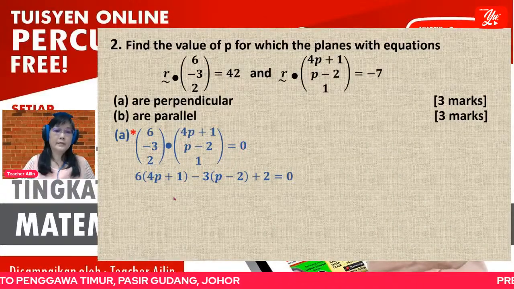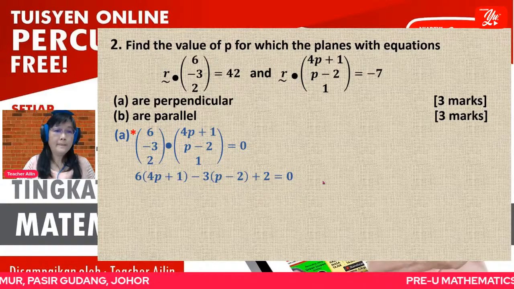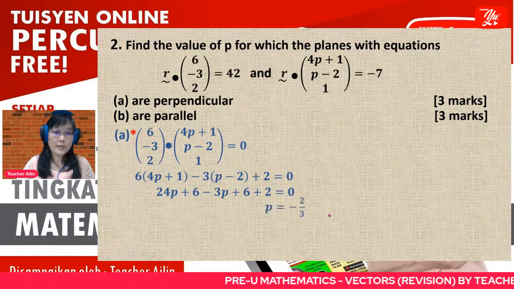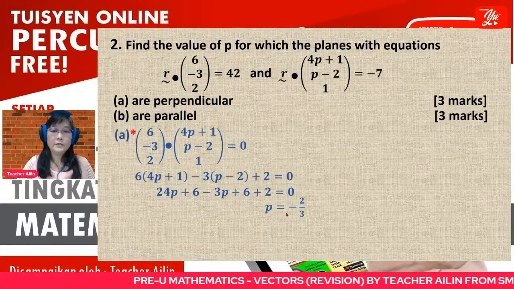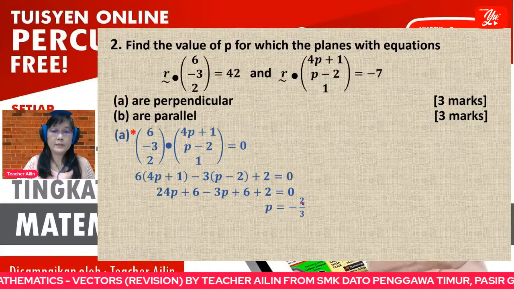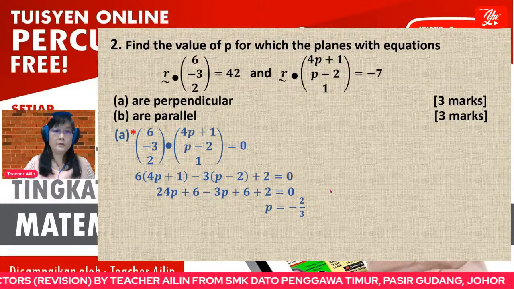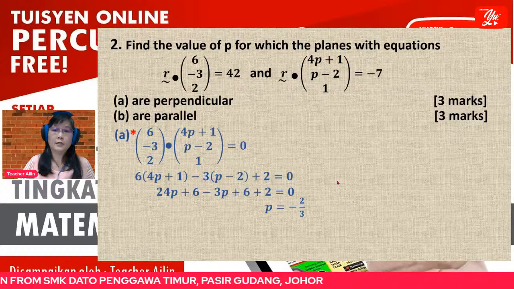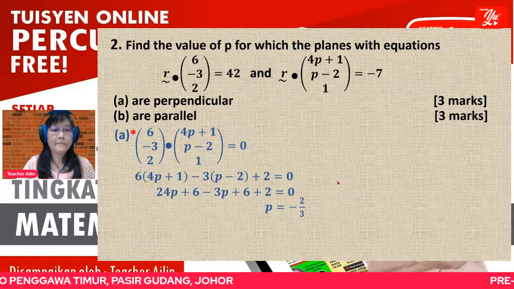All right. Then from here, you simplify, you expand. When you simplify, now you get the value of P. P is equal to negative 2 over 3. So this question is quite straightforward.